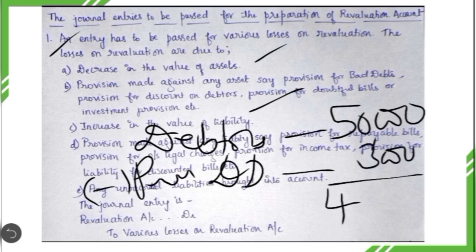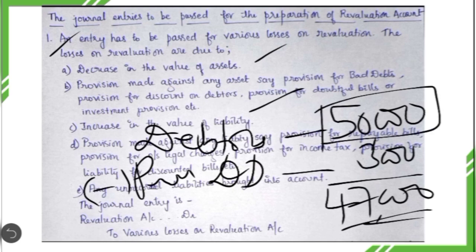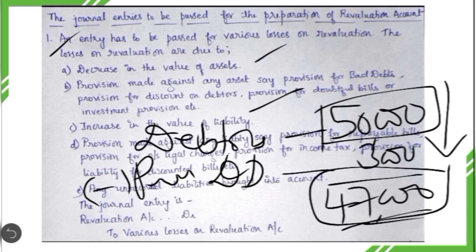Ultimately the remaining good debts are 47,000. Earlier the book value of debtors was 50,000, but after the revaluation they are going to show net debtors of 47,000. Thereby there is a decrease in the value of debtors, which is an asset, because of creating this provision for doubtful debts. Whenever you create a provision against an asset, that results in revaluation loss, because to that extent the value of that particular asset will reduce.